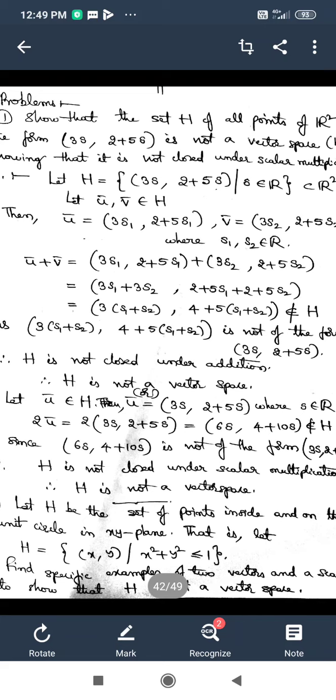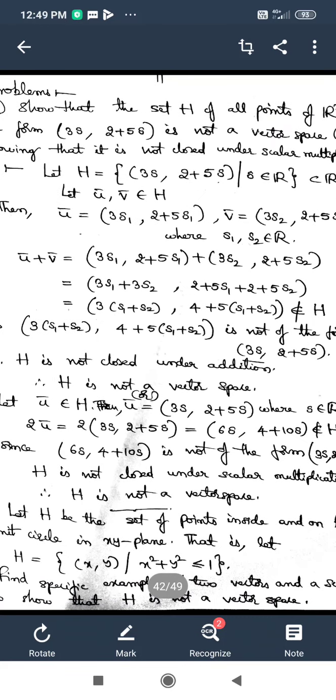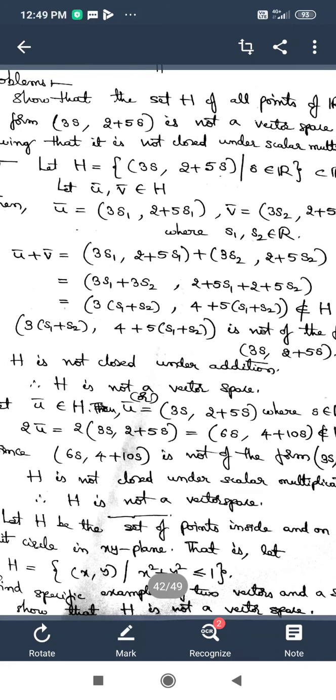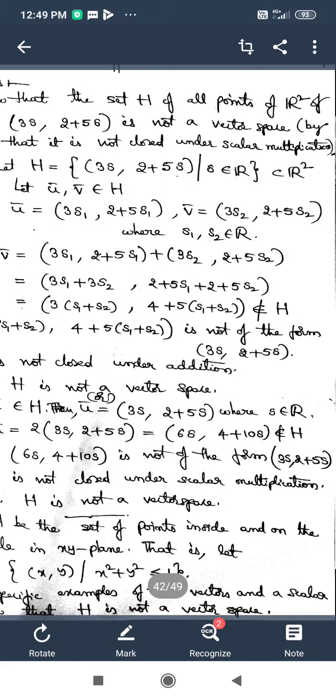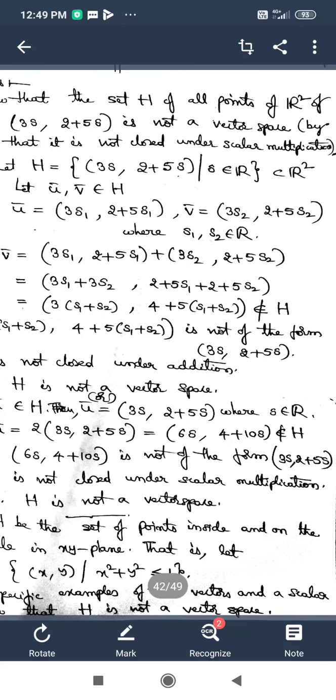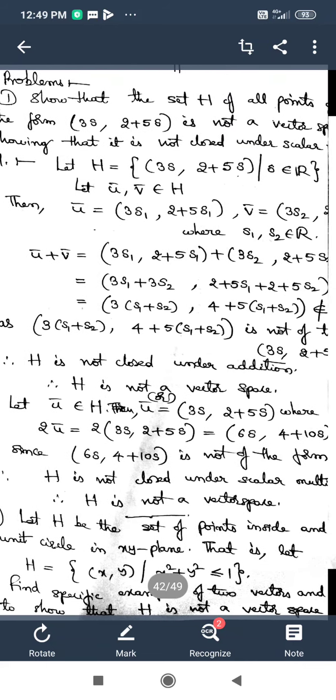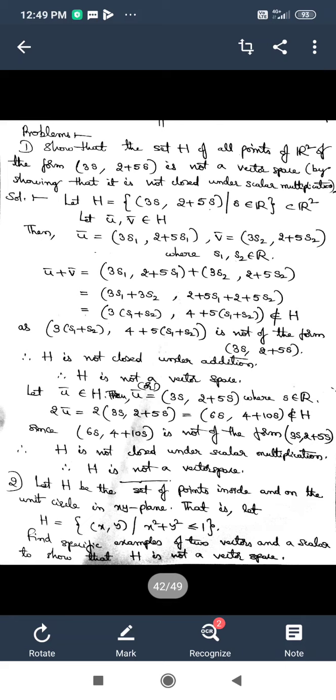H is equal to the set of all ordered pairs of the form 3s comma 2 plus 5s such that s belongs to R. Here a variable s is taken in the ordered pair, and s is a real number. Then as H consists of ordered pairs of such form, H is a subset of R2.